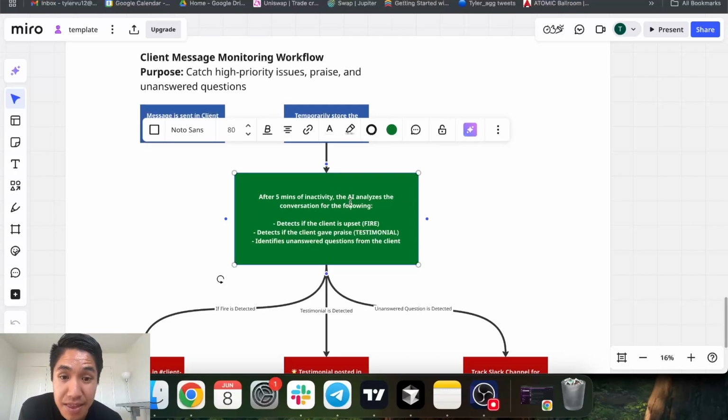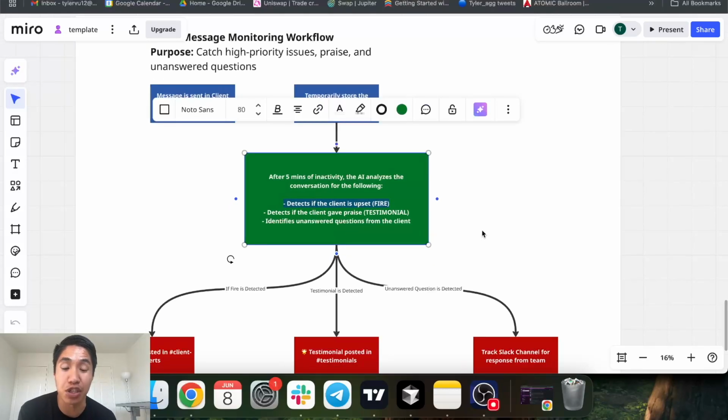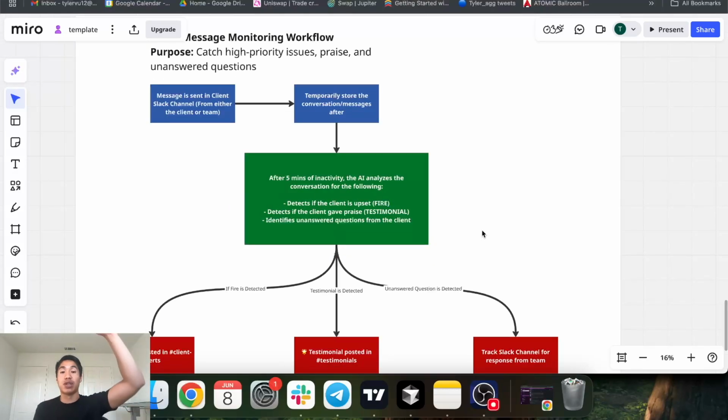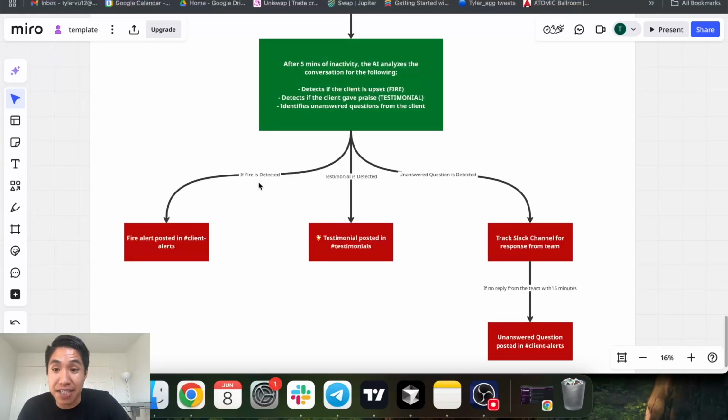Once this happens, the AI is going to analyze the conversation for the following. It's going to detect if the client is upset, so there's a fire; detect if the client gives praise, a testimonial; or identify any unanswered questions from the client. So again, it reads through that conversation, looks for any major complaints, any testimonials, and any questions that weren't answered by us, and marks it there, okay? From there, if a fire is detected, it's going to get posted in the alerts channel. Similarly, a testimonial will get posted in the testimonials channel.